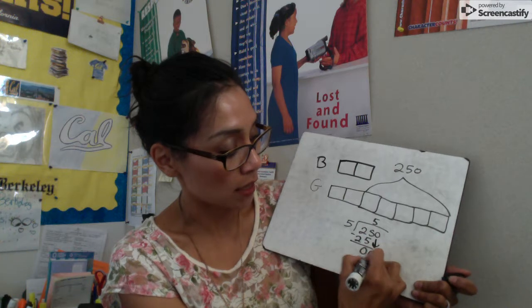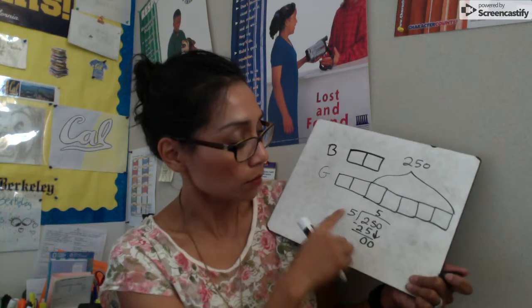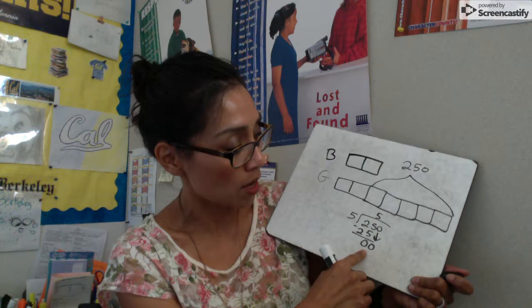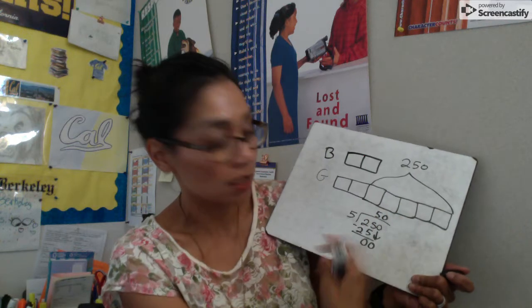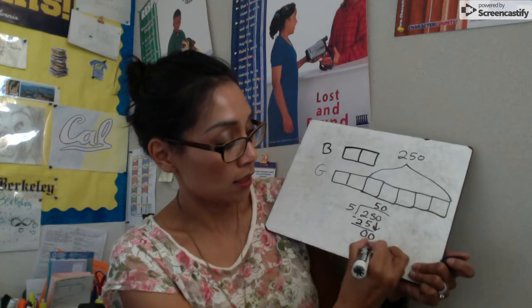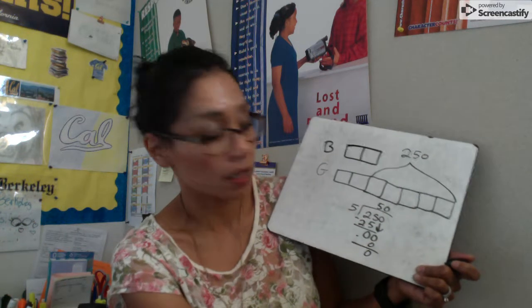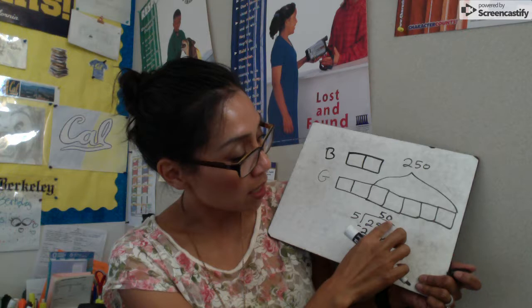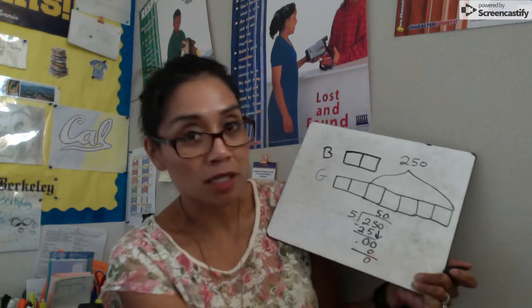I bring down the ones, there's nothing. So since I can't split that up, I can't put any amount because there's nothing left in the pot. 0 times 5 is 0, and I'm left with nothing still in the pot. So that must mean that in each one of these boxes, it must be 50.